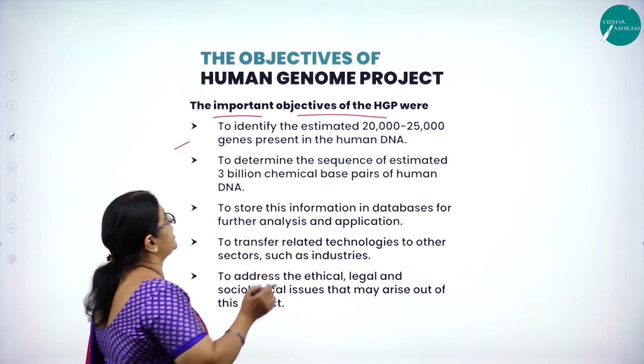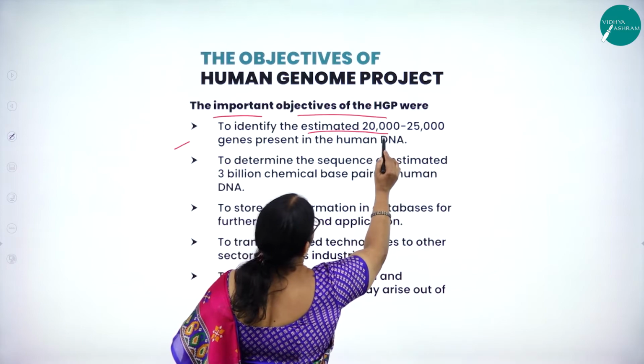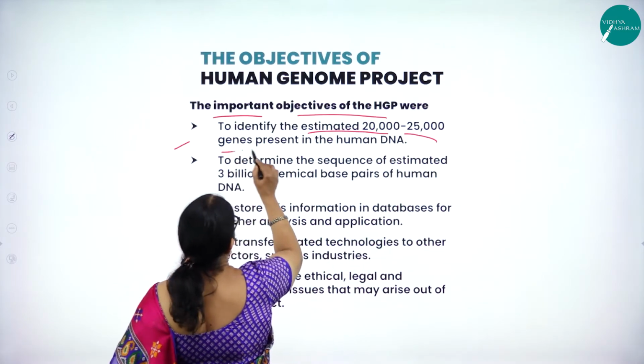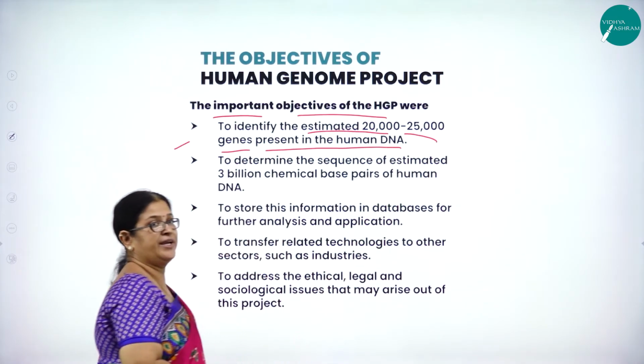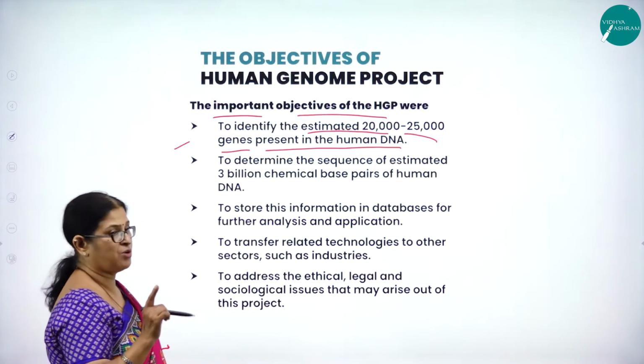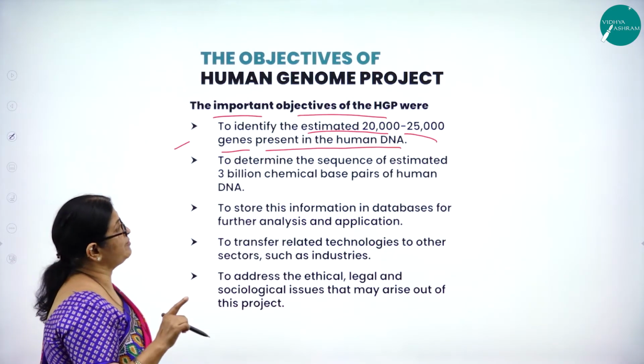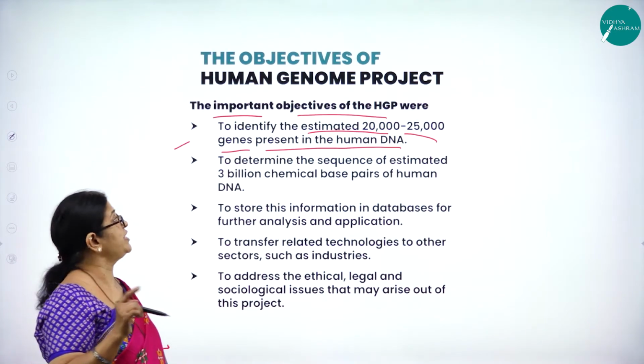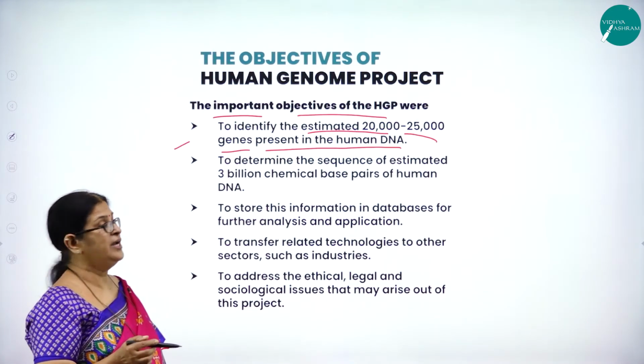First one, to identify the estimated 20,000 to 25,000 genes present in the human DNA. So the first very important objective of the Human Genome Project is what? To identify the estimated 20,000 to 25,000 genes present in the human DNA.